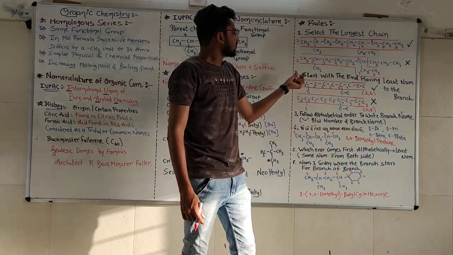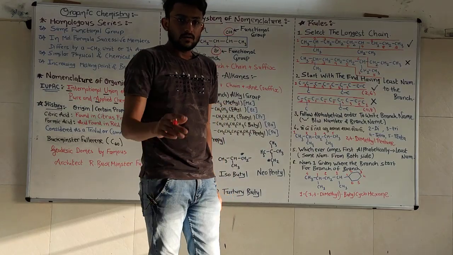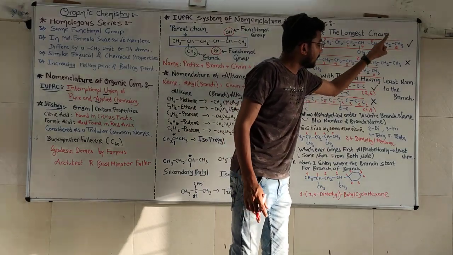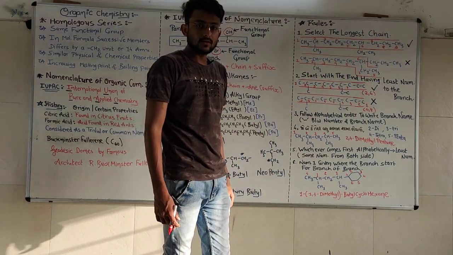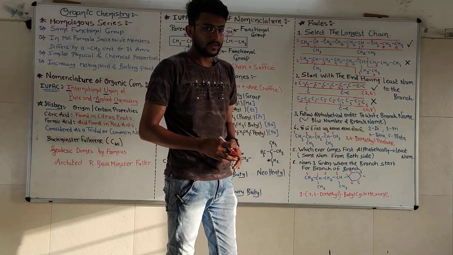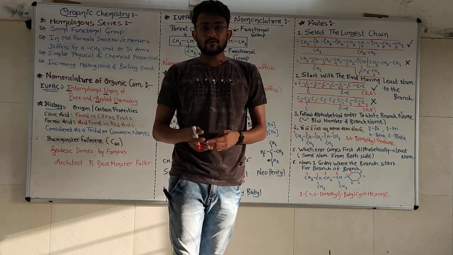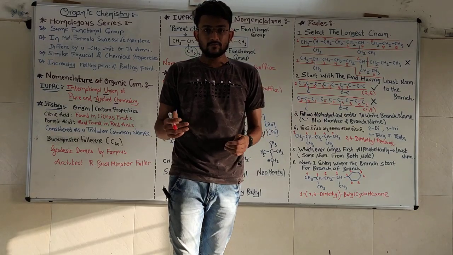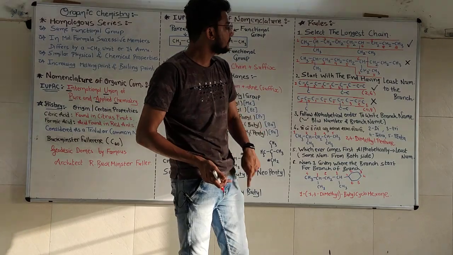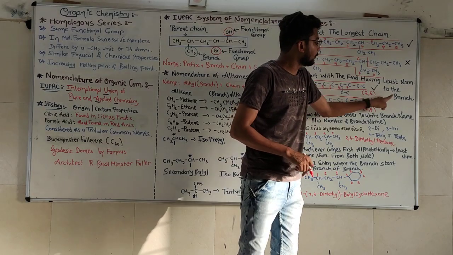Second rule: start with the end having the least number to the branch. Listen carefully. In the first rule we determined the longest chain. Now the numbering part. How are we going to number the carbons? From the right hand side or from the left hand side? From the beginning or from the end? Where are we going to start the numbering? That depends. The least number should be given to the branch.